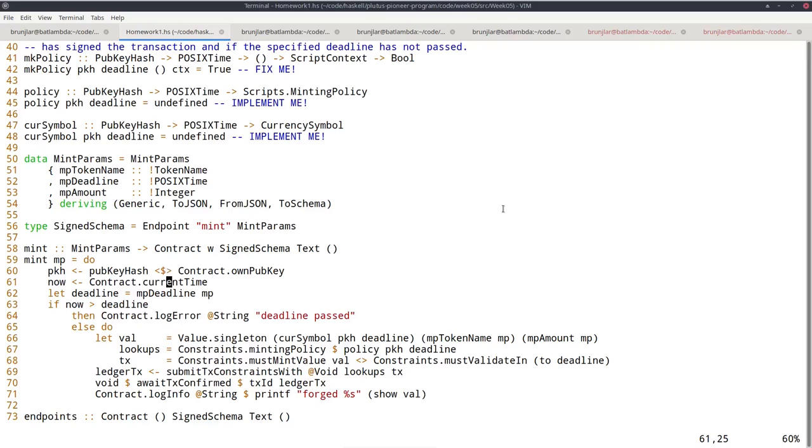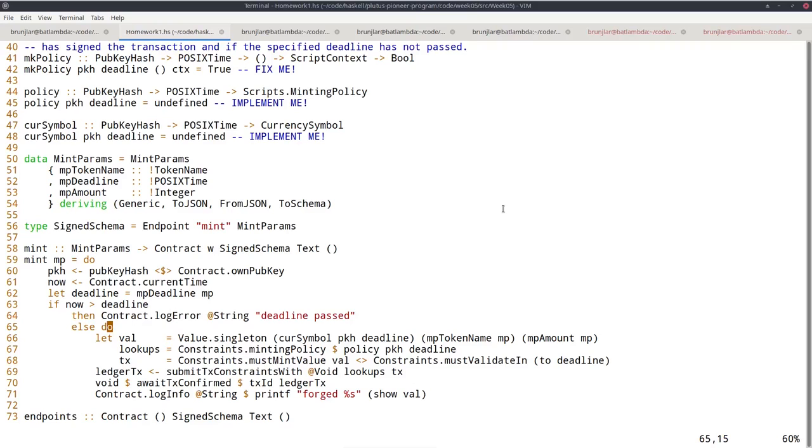Then I use current time to look up, as the name suggests, the current POSIX time. I look up the deadline from the parameters. And if the deadline has already passed, then I just log an error message. So I don't even bother submitting a transaction because I know it will fail anyway during validation.